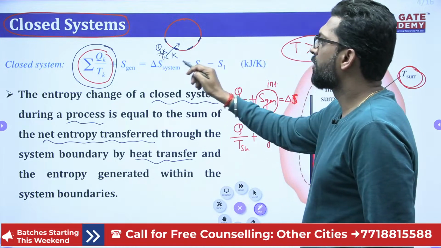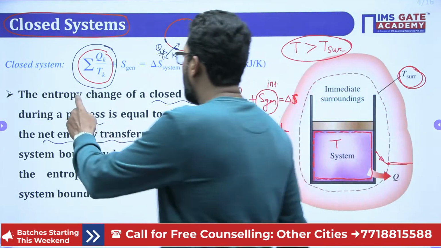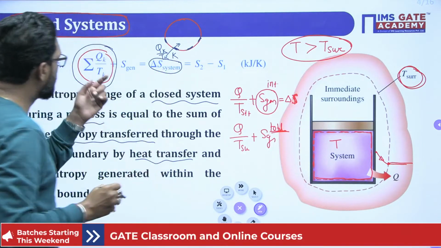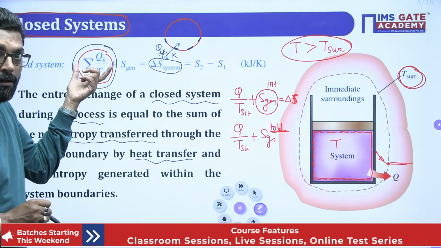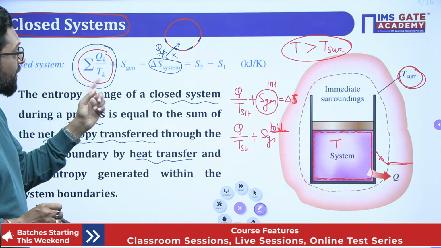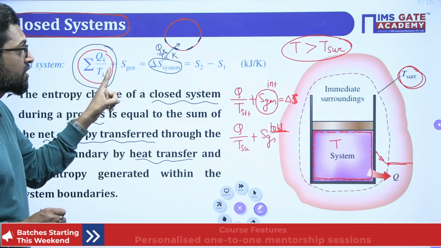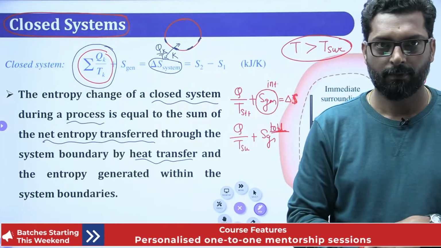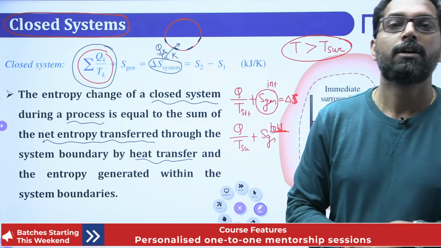This is very important. The entropy change of the closed system, that is delta S of the closed system, is equal to entropy transfer with heat plus entropy generation within the system. This is called the entropy balance for the closed system.